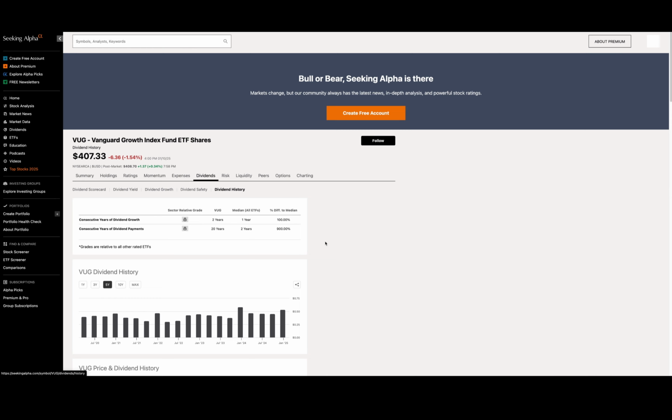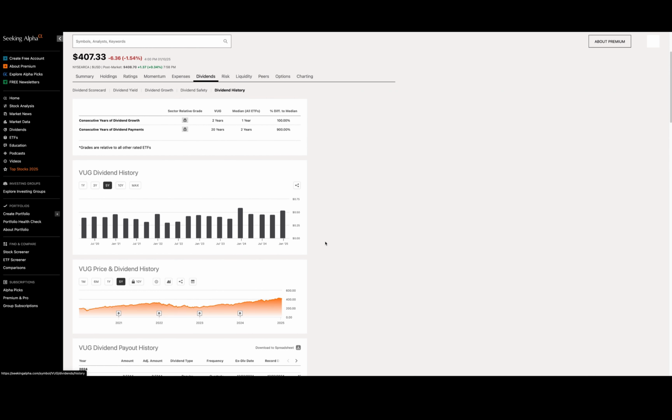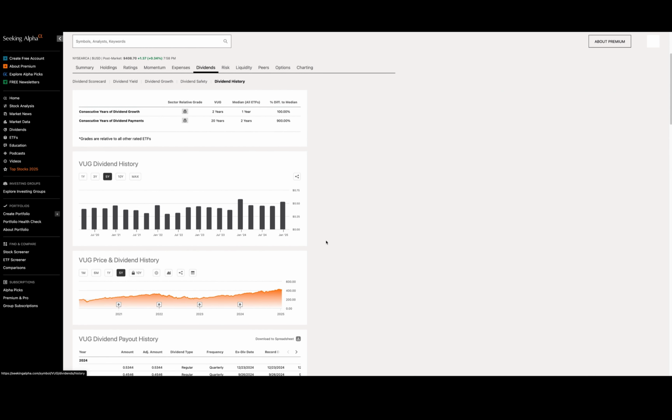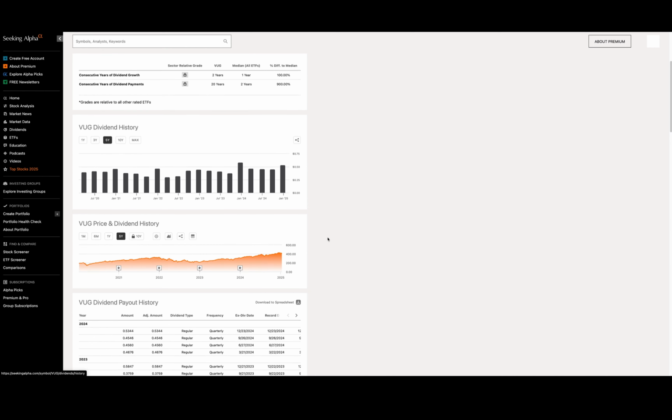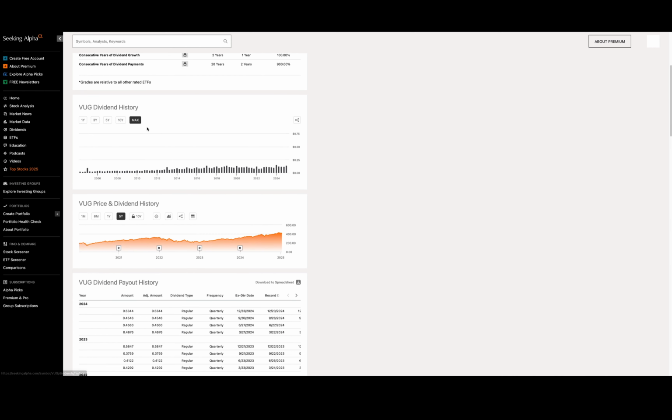Now we can go look at the famous one, the dividend history. Everybody that I have seen use Seeking Alpha always uses this tool because it's really, really powerful. You can go to the very beginning of when this thing first started paying. And remember, it's per share that this is analyzing, right? So it's 9 cents per share, and you can see it's steadily been going up all the way to 53 cents a share back on December 22nd, 2024.